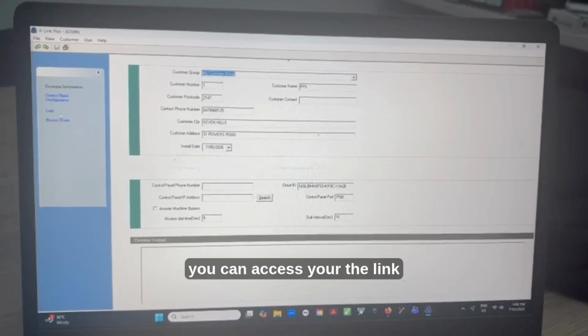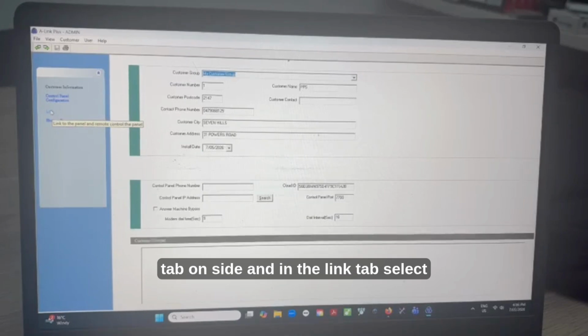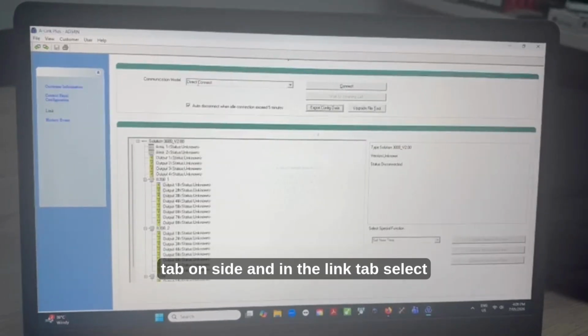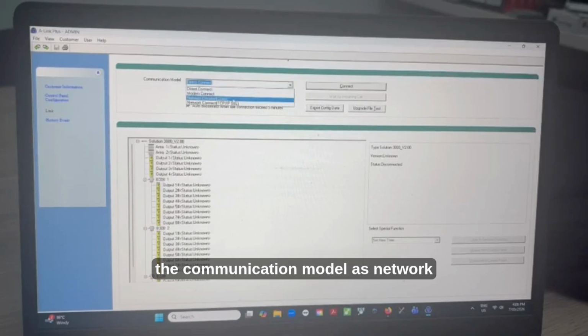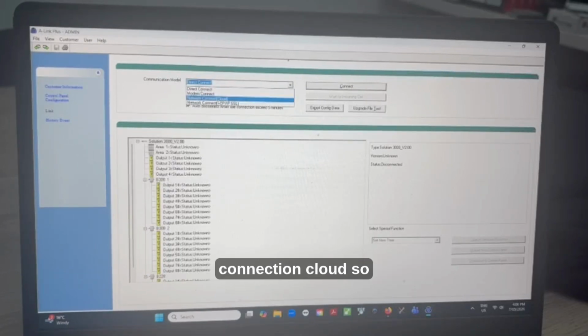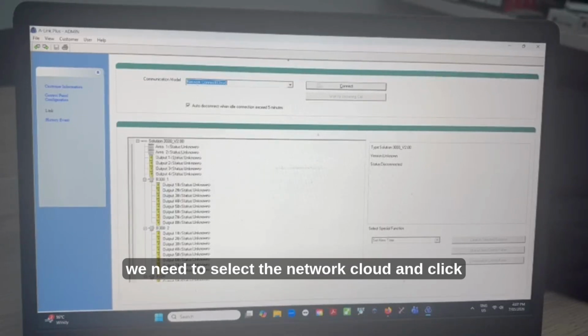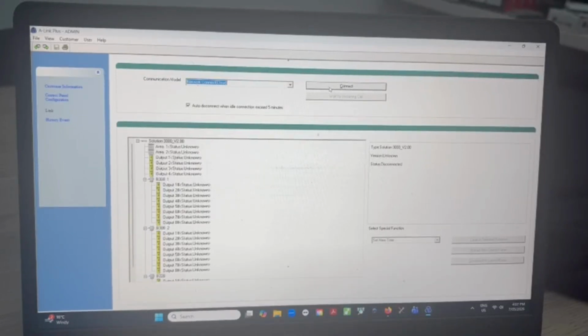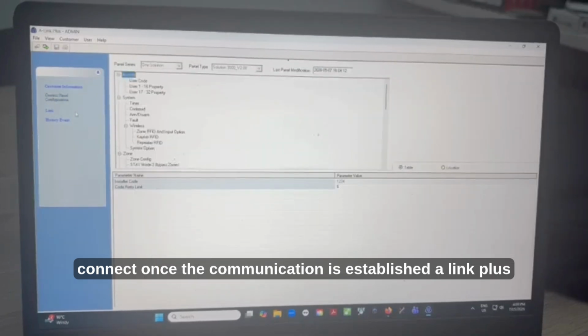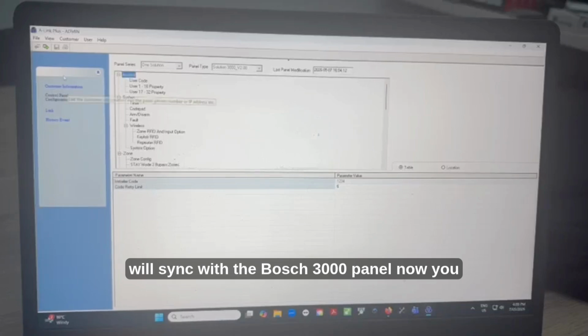Now you can access the link tab on the side, and in the link tab select the communication mode as network connection cloud. There will be two network connection options, so we need to select the network cloud and click connect. Once the communication is established, A-Link Plus will sync with the Bosch 3000 panel.